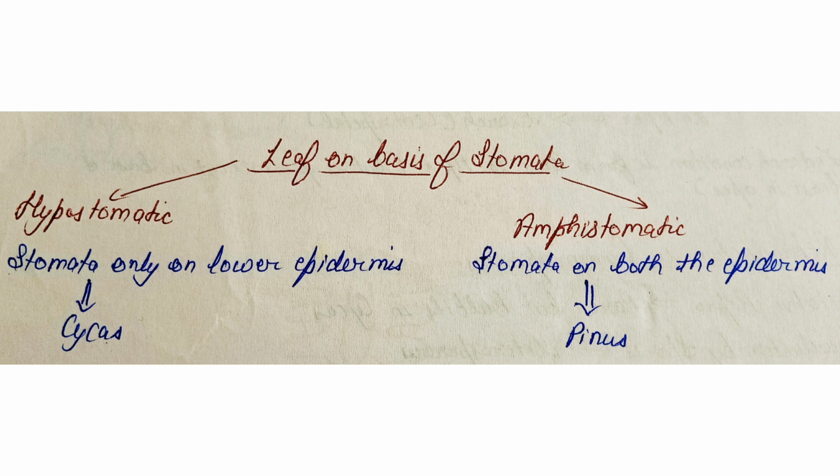Leaves are also divided on the basis of the stomata. First one is the hypostomatic leaf, where the stomata is present only on the lower surface. Hypostomatic condition is seen in Cycas.